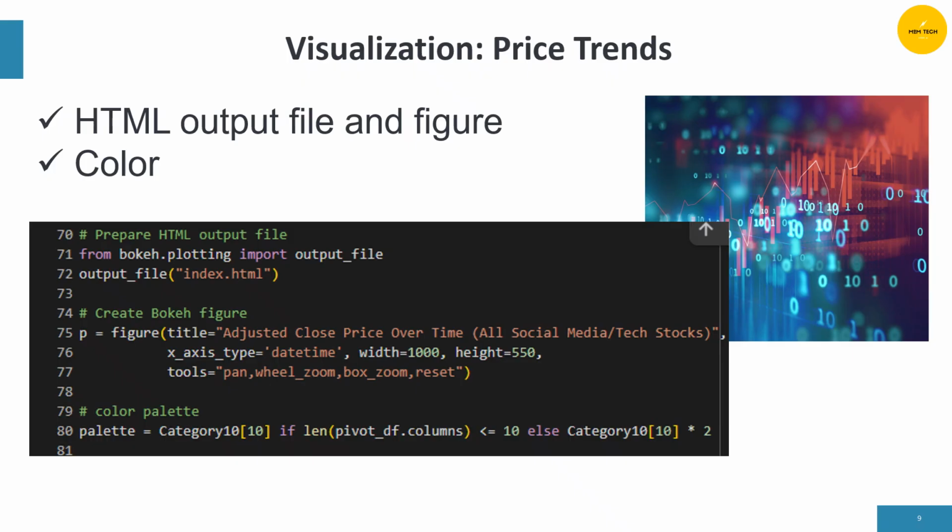We also imported an HTML file so we can put it on our website so people can go there and see how it can be more interactive.